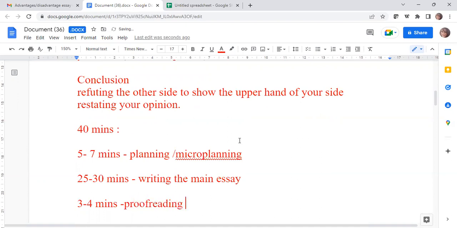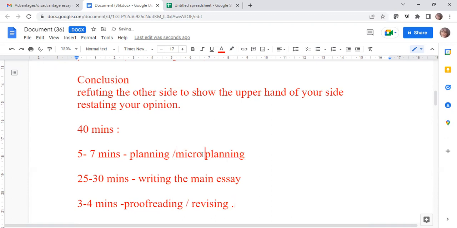Proofreading and revising. So what happens is that most of the students spend a lot of time writing the main essay, and by the end of the time, they do not get sufficient time to proofread or revise. But I always insist and suggest to all of my students who have scored a 7.5 or 7, 8 in their writing, they are the ones who revise their writing at the last, because that is something which is very important.